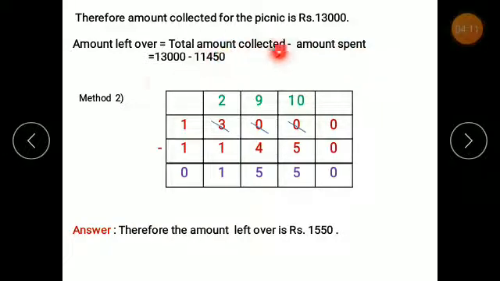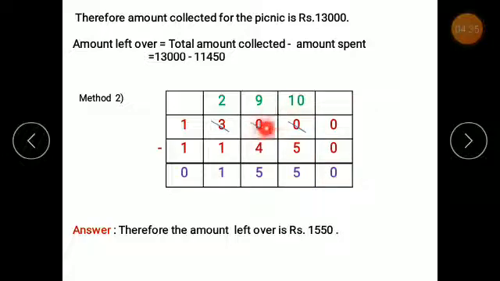So what is total amount collected? That is 13,000. And what is amount spent? It is 11,450. So if I subtract them, I will get the answer, that is amount left over. That I will do in method 2. So first step is to arrange the numbers properly in a box, right? You already know that. So 0 minus 0, 0. 0 minus 5 not possible. So ask for a borrow.